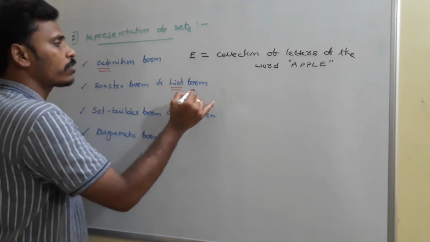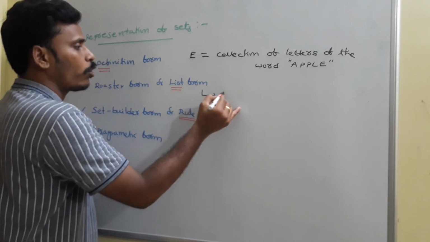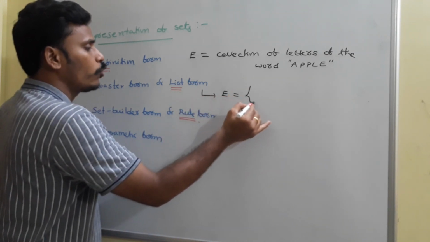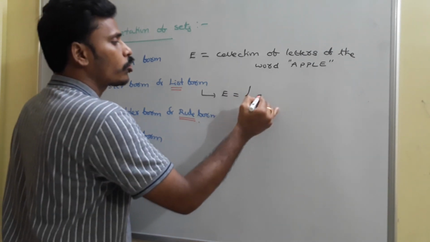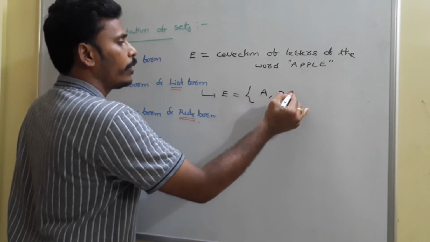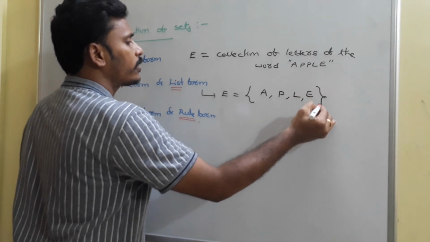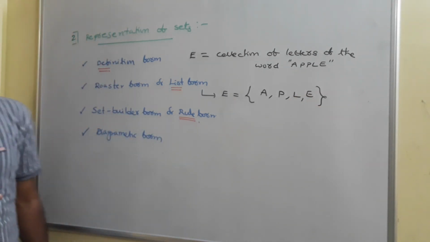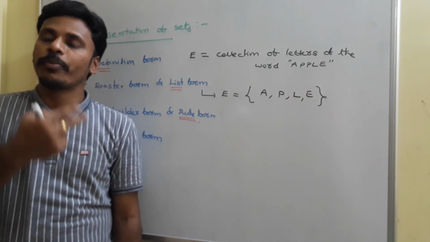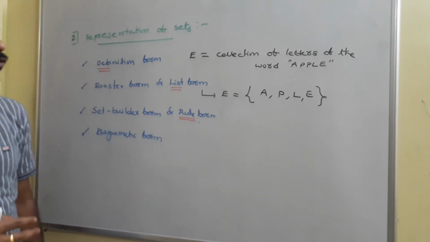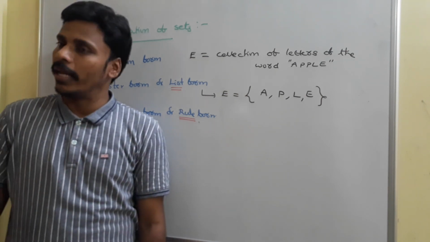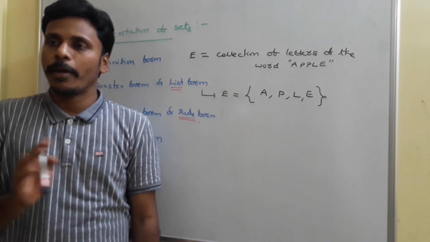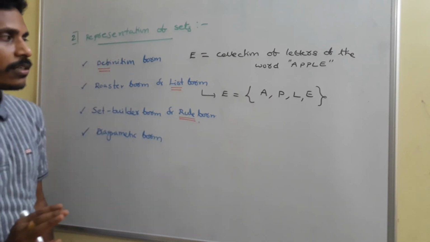Whereas coming to the roster form or list form, you need to use these curly braces and then list all the elements A, P, L, E. That's enough. Since there are two P's in apple, no need to write two P's here. Not A, P, P, L, E. A, P, L, E is enough because the repetition is not required.